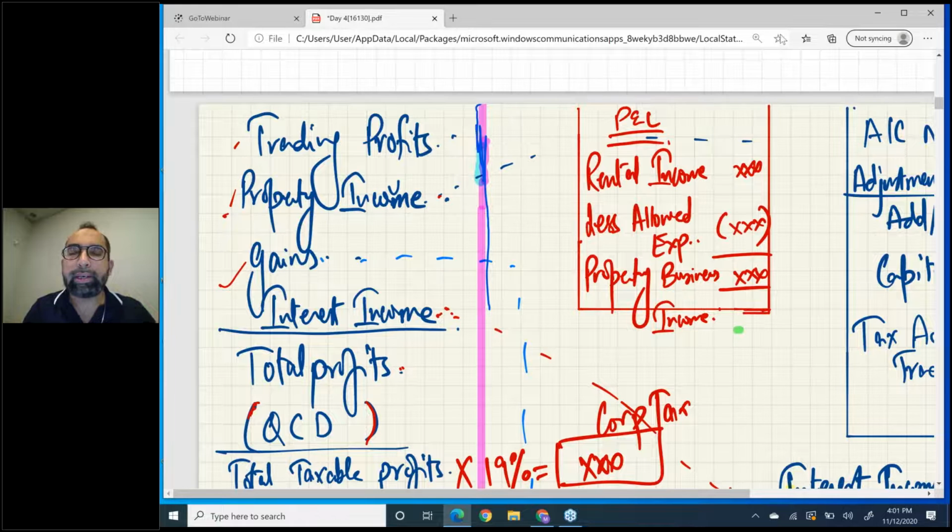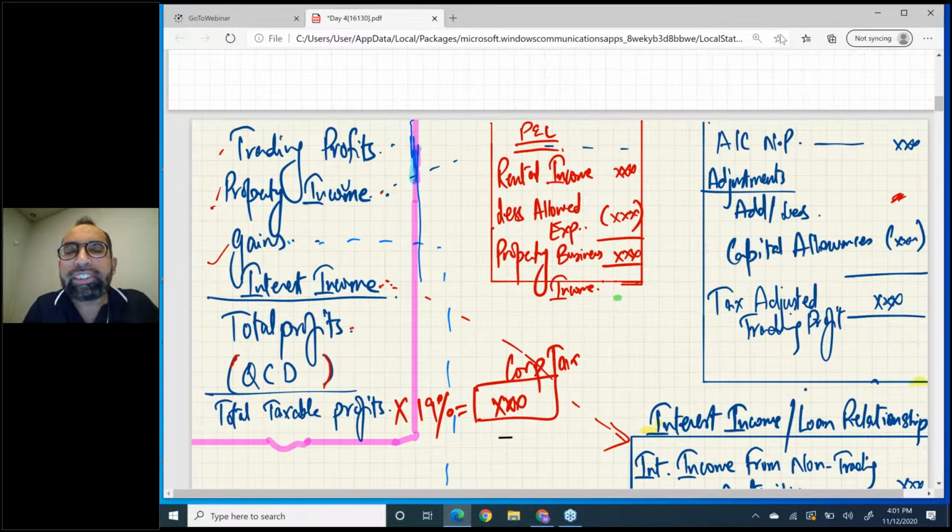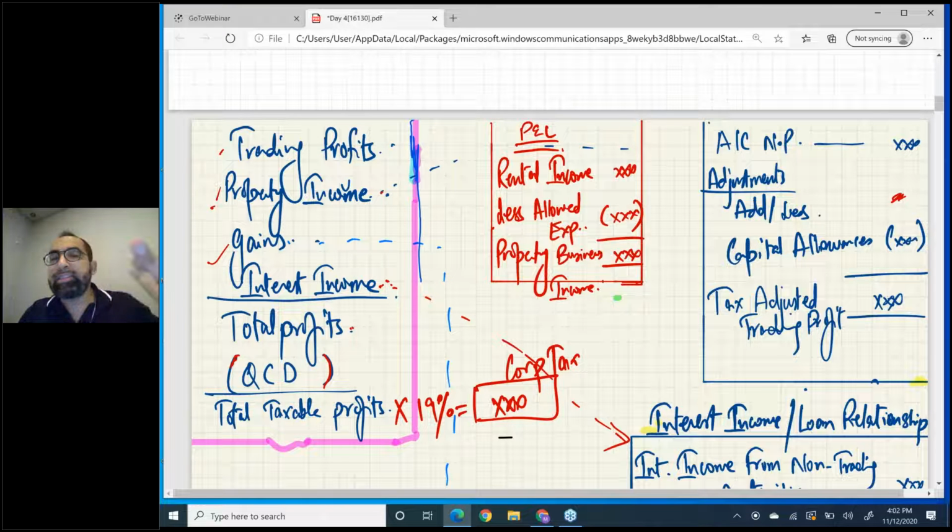From total profits you deduct QCD, qualifying charitable donations. You get total taxable profits, and on total taxable profits you just apply 19%. That's it. So to repeat, for an individual, three columns will come to your mind: non-saving interest, dividend. But if somebody asks you to compute tax of a company, only this single column pro forma will come to your mind. There are four major heads in companies: trading profits, property income, gains, and interest income.